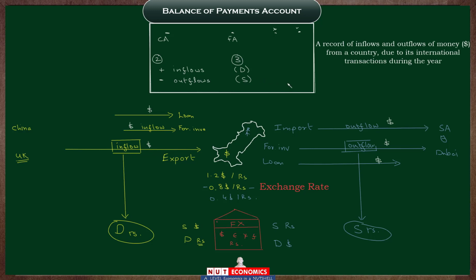So before you move on and before you start memorizing the names of the different sections and components of the balance of payments, make sure that you understand these three fundamental concepts, especially this link between how the inflows of dollars will create demand for the local currency, the rupee, and how the outflows of dollars will create the supply of the local currency, the rupee.